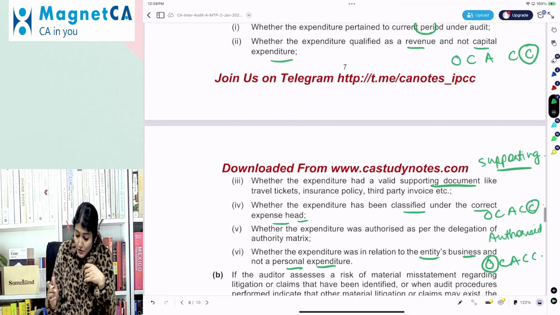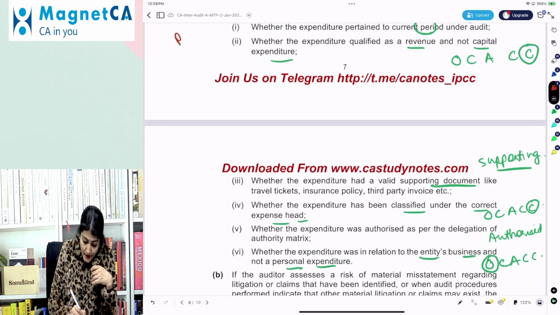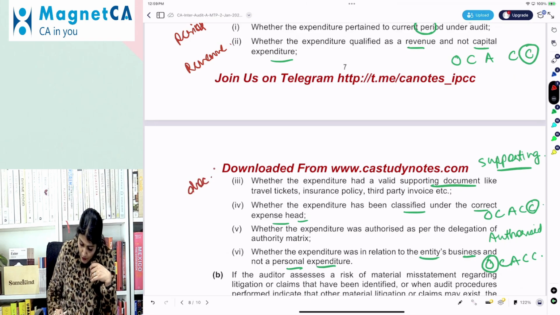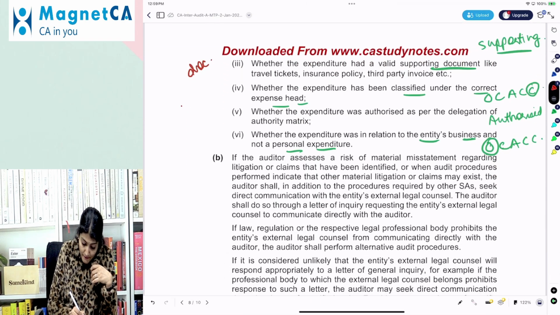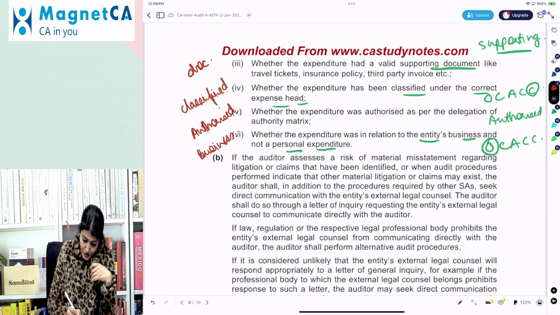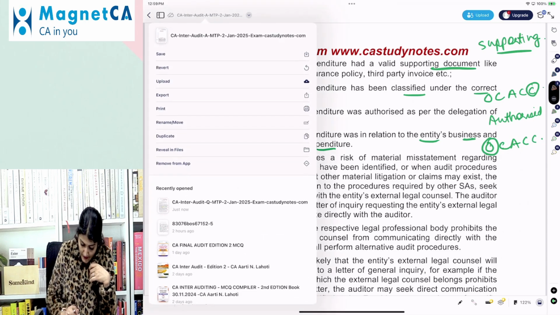Right? So one, it talks about whether it relates to the current period, then whether it is a revenue expenditure, then the supporting documents, then whether it is classified under the correct account head, then whether it is properly authorized, and whether it is related to the business and it is not a personal expenditure. Right? So again, a 5-star important question over there.